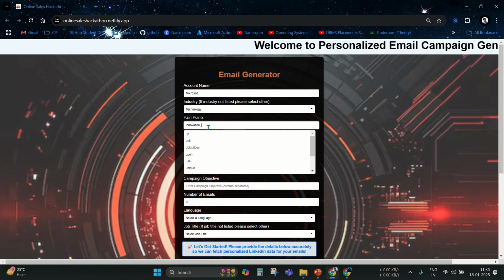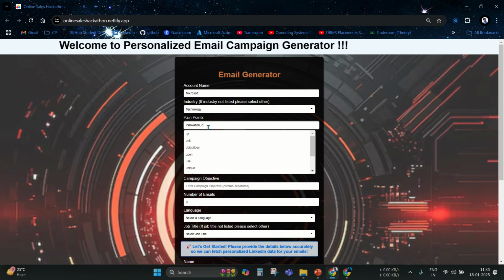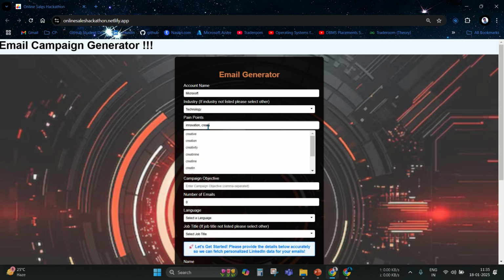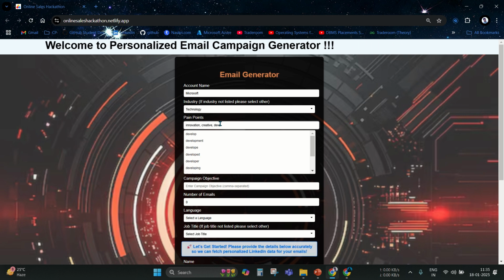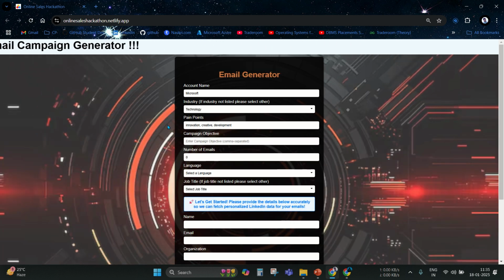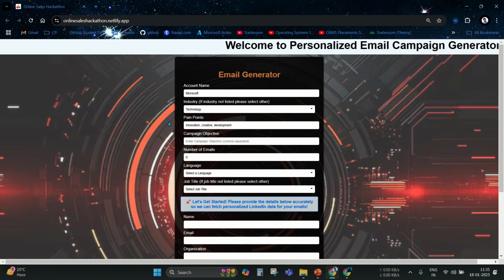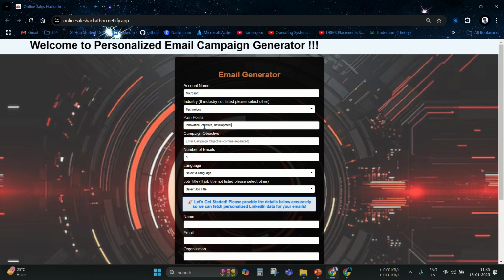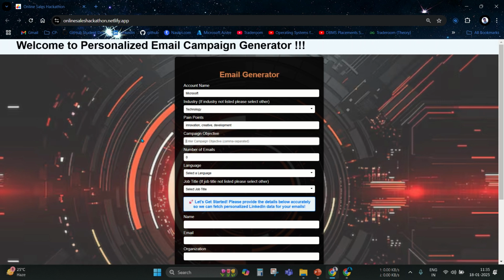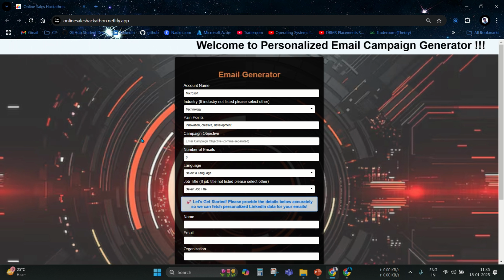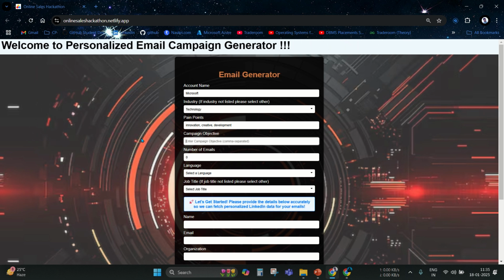We can use innovation and creative and development. So these are the pain points for the email, and with the help of commas the pain points are separated. The campaign objective is the main objective for the email generation. So if there is a requirement for a developer in the Microsoft account, our project can automatically generate the email content regarding that.